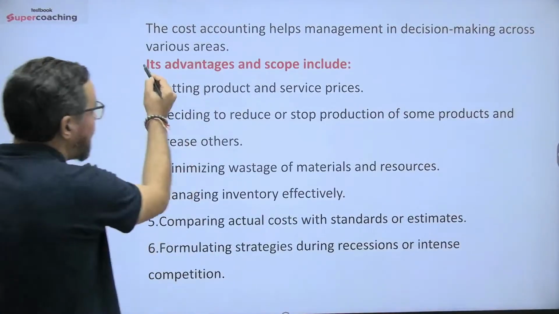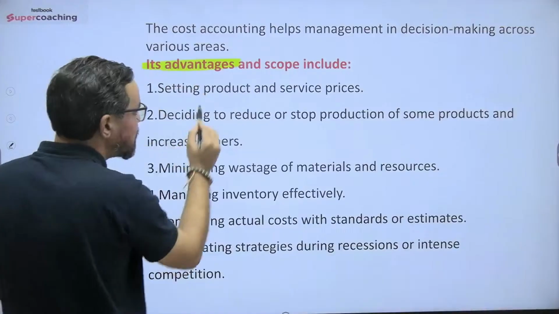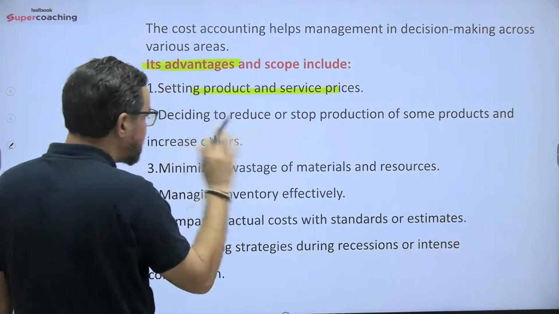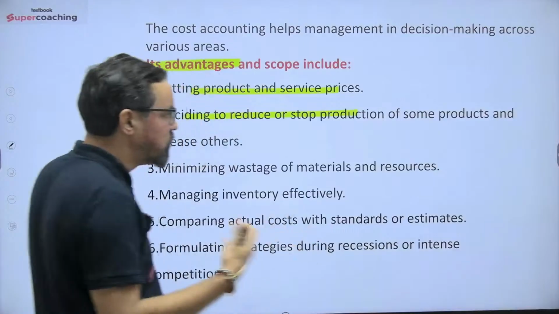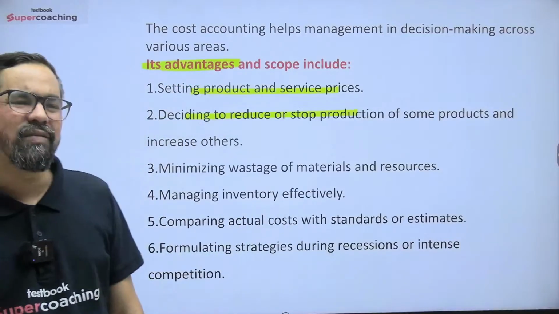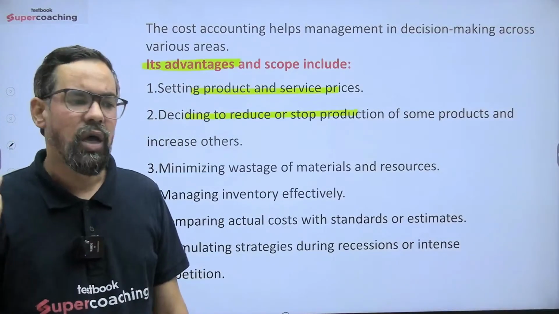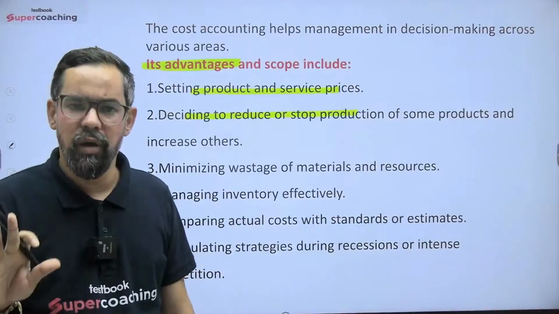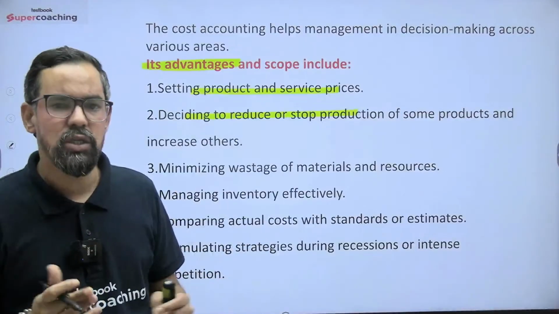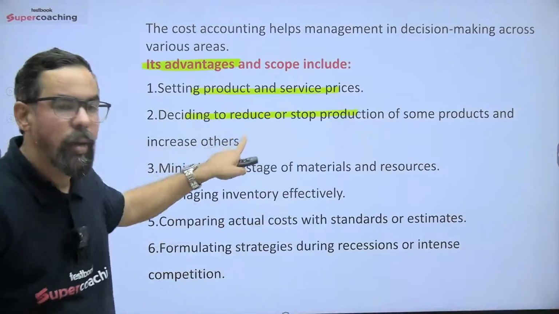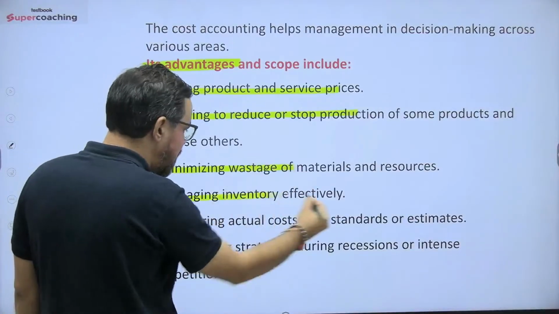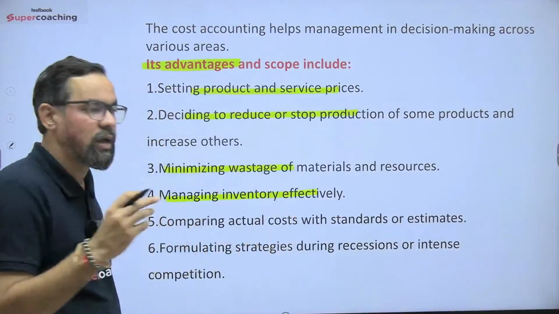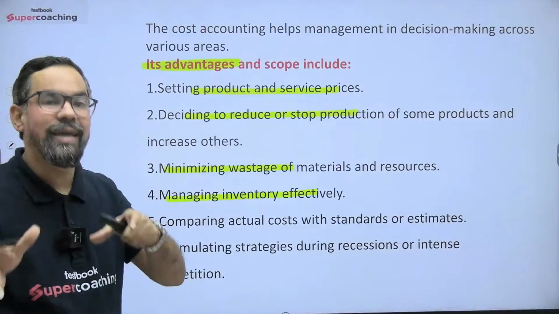Now advantages: setting product and service prices, and deciding to reduce or stop production of some product. For example, if there is a product which has become non-profitable for the organization, we can make that kind of decision by analyzing costing, okay? Minimizing wastage and managing inventory effectively, okay? Like what our cash to cash cycle is, okay?